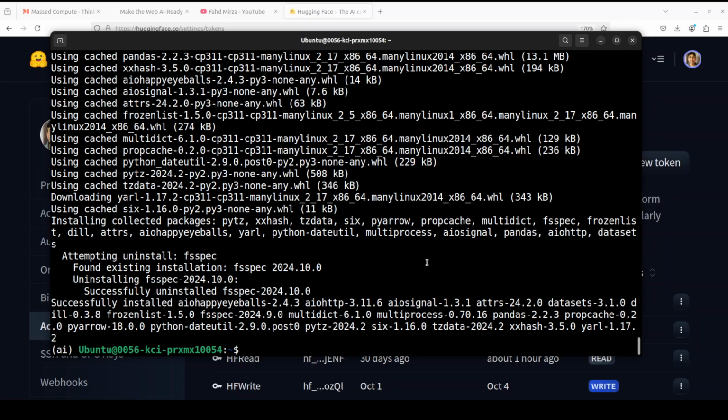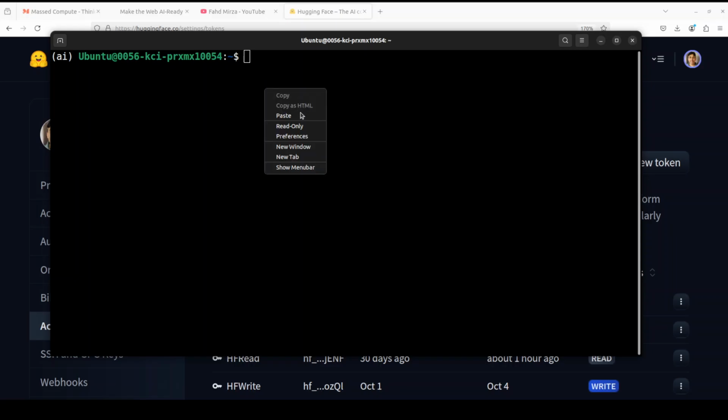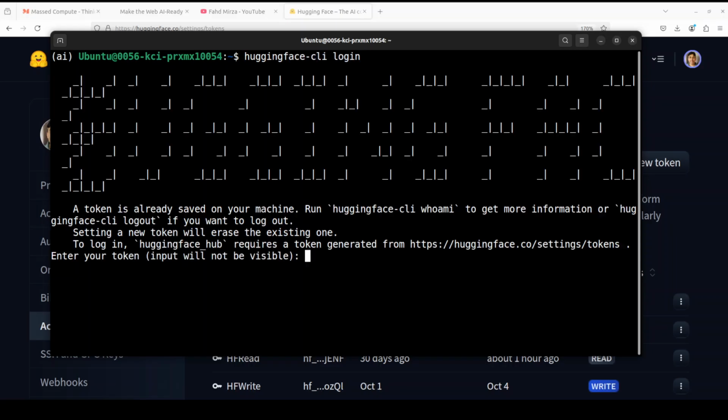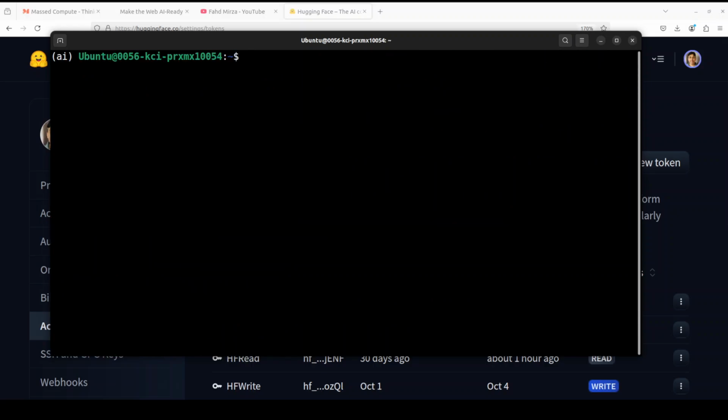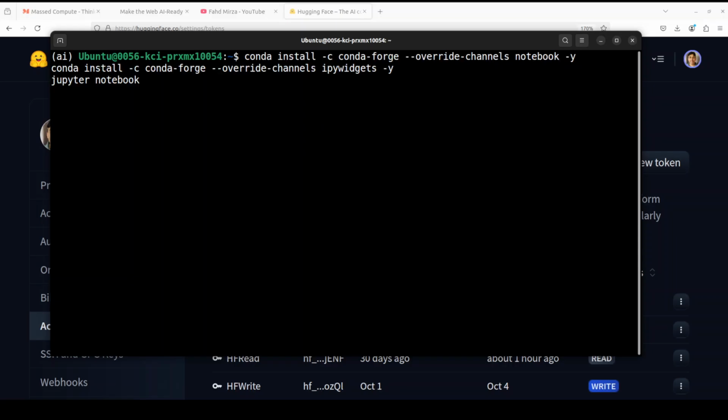Okay, so everything is installed now. Now we need to log into Hugging Face so that we could download the model. Just say huggingface-cli login, and here you would need to paste your Hugging Face access token, the read one, so that we could access that gated model. And then you can see that my login is successful. Next, I'm going to launch my Jupyter notebook so that I could download and play with this model in the browser environment. You could simply throw everything in a Python code and run it, but let me do it this way.